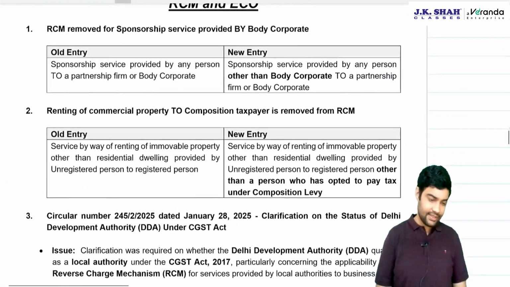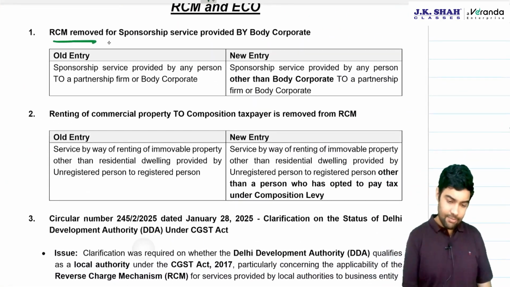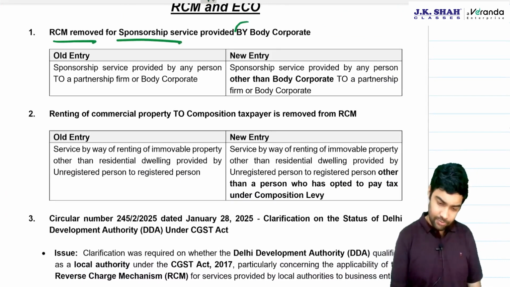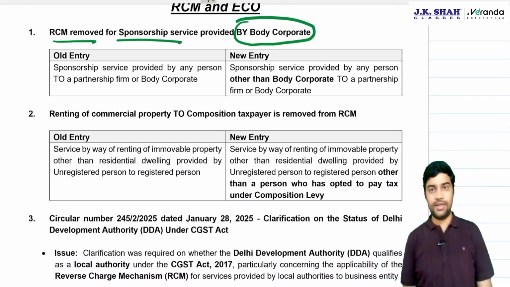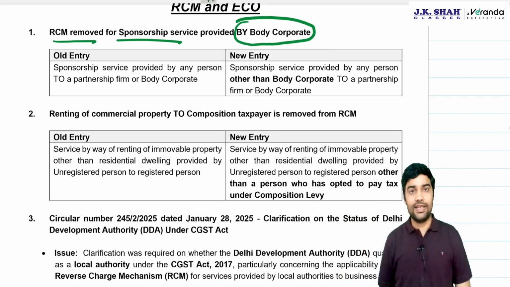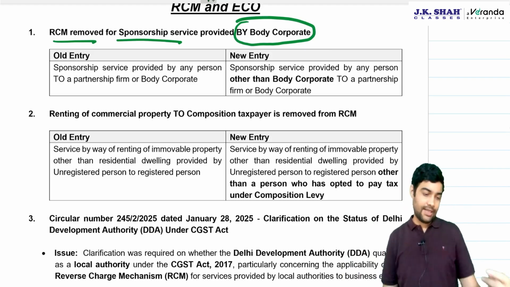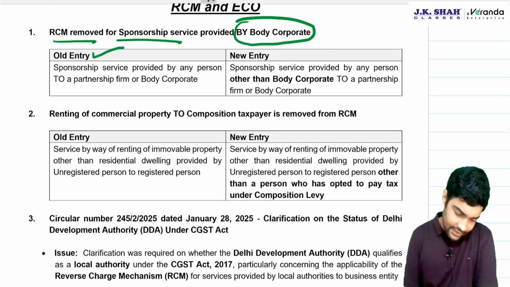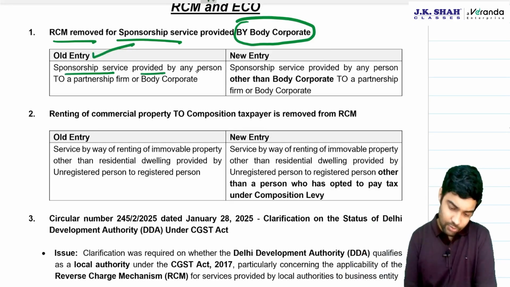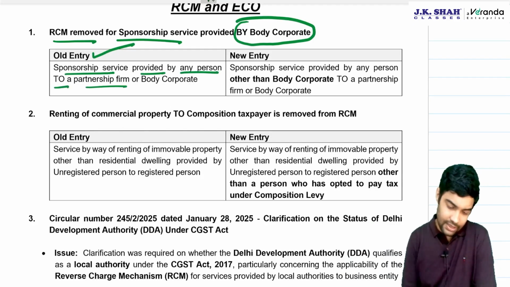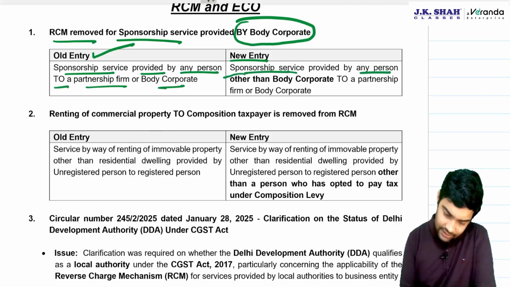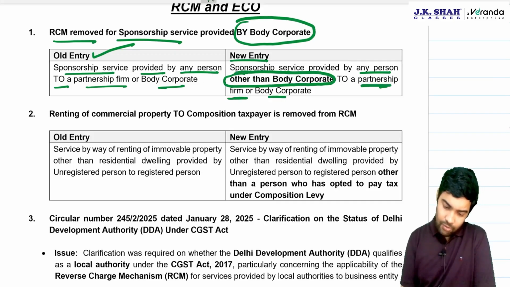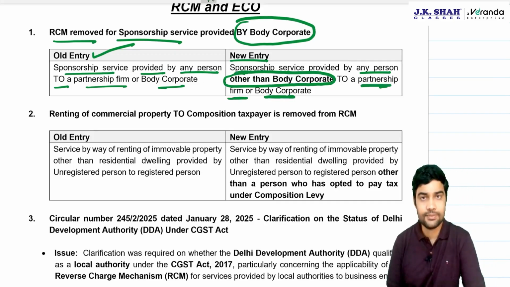Okay, let's have a look at the entry. RCM removed for sponsorships provided by body corporate. Body corporate is providing it, RCM will not apply. See, old entry is very simple. Sponsorship service provided by any person to partnership firm or body corporate. New entry says sponsorship service provided by any person other than body corporate to partnership firm or body corporate.